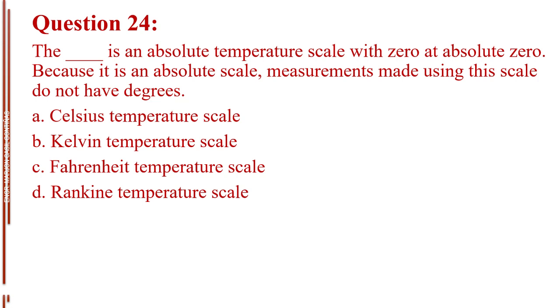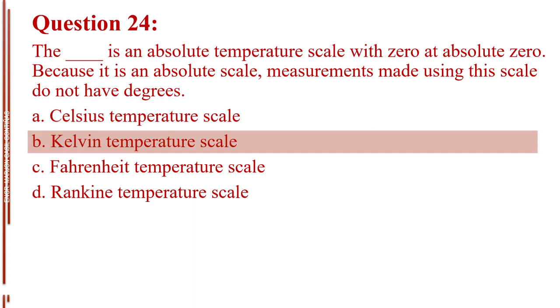Question number 24. The blank is an absolute temperature scale with 0 at absolute 0. Because it is an absolute scale, measurements made using this scale do not have degrees. Letter A, Celsius temperature scale. Letter B, Kelvin temperature scale. Letter C, Fahrenheit temperature scale. Letter D, Rankine temperature scale. The answer is letter B, Kelvin temperature scale.